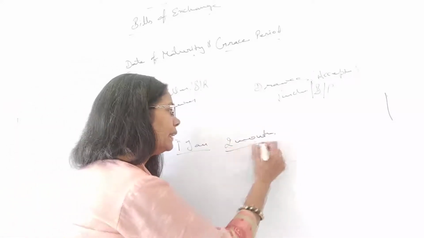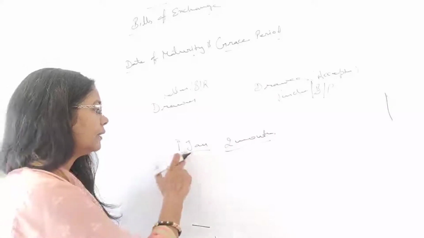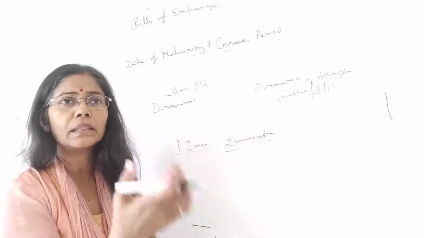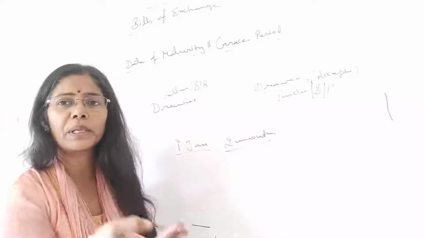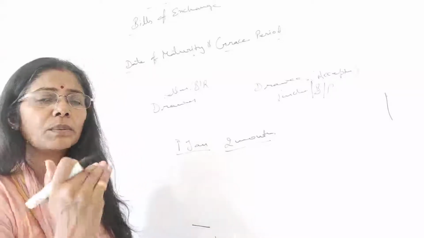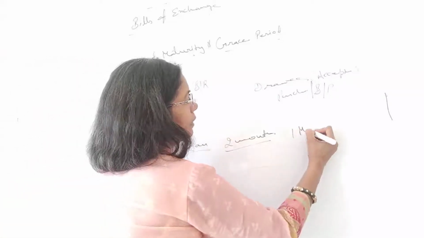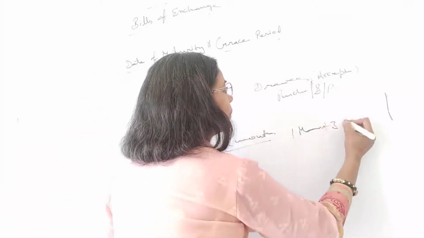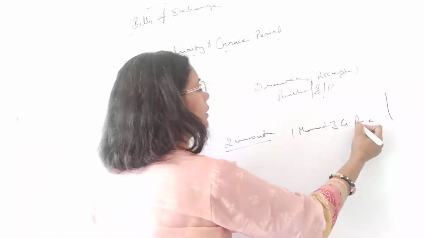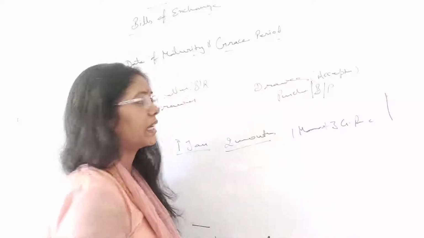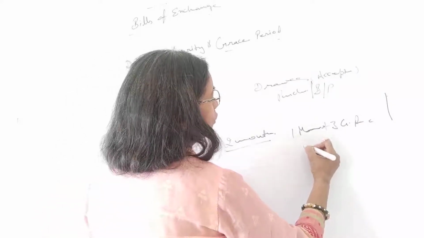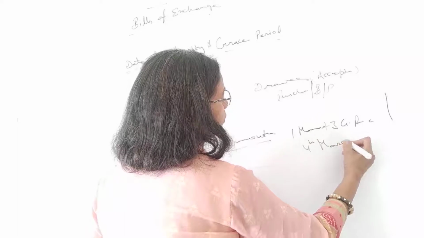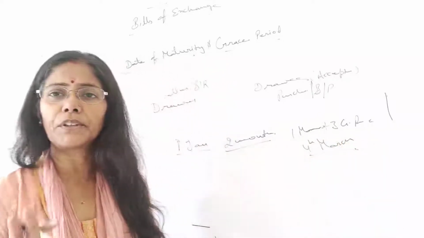So when does this become due? Starting 1st January, count 2 months: 1st February and 1st March. So on 1st March we complete these 2 months, plus 3 days grace period. What date is there? That is 4th March. Alright students, have you understood?